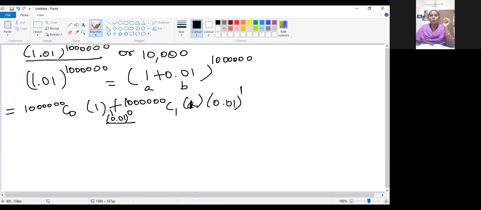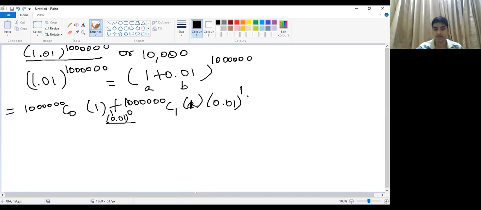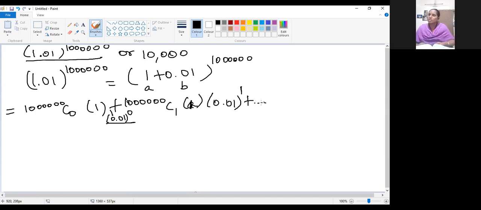Here also 1, anything to the power 1 will be same 1 only. Here also 1 power anything will be same 1. 1 power 10 lakh also is same 1 only. Yes, ma'am. So plus some terms. It will be going on till 10 lakh.